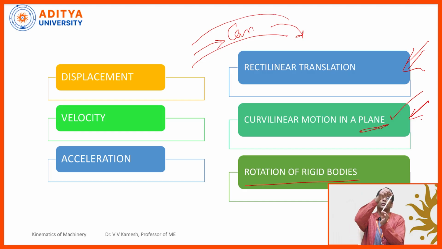So, I am able to rotate this pen with one end fixed, or pin jointed as we call it, and by holding the other end or any other point in between. I can hold in between, I can hold very near to that. So, it is rotating, right? Got the point? So, this is the difference between rectilinear translation, curvilinear motion and rotation of rigid bodies.